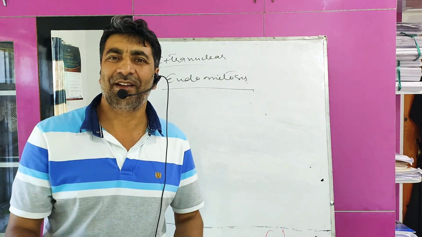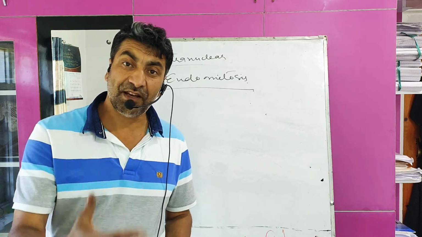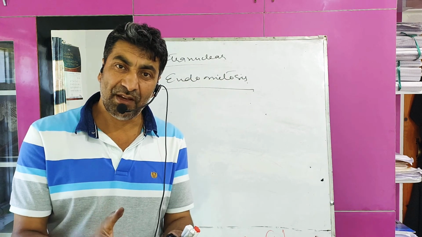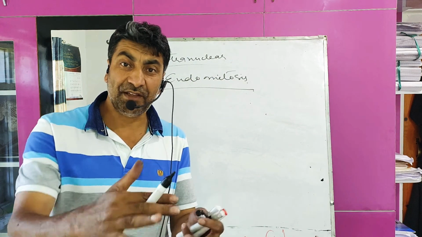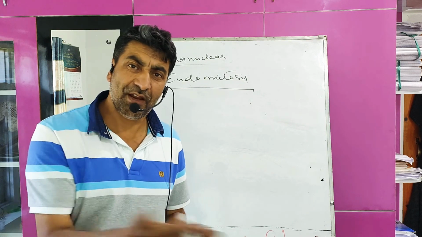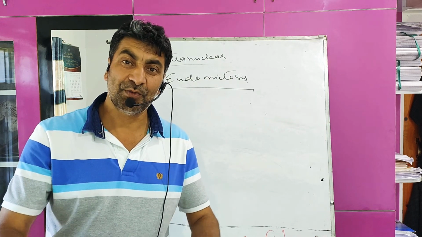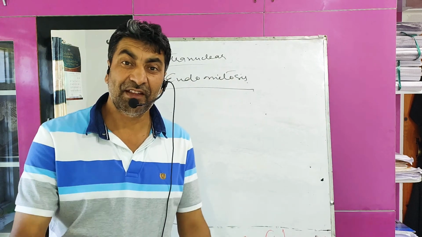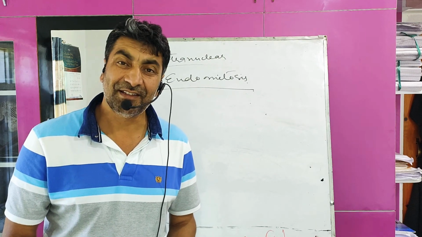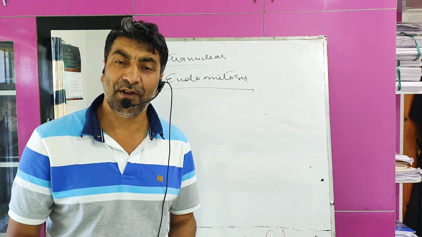In some abnormal conditions, nuclear division stops in between after the replication of chromosomes. So chromosomes replicate but fail to separate. What happens? The number of chromosomes increases in the cell. When the number of chromosomes increases in the nucleus, this is called endomitosis, or endoduplication, endopolyploidy.